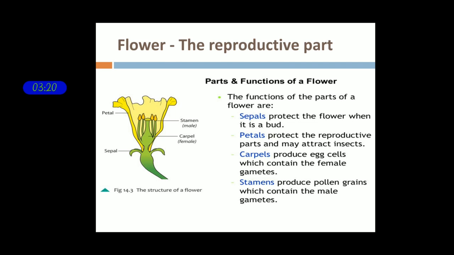Next, carpel. Carpel is known as the female part in the flower. The carpel produces egg cells, and these egg cells act as female gametes. Next, stamens. Stamens are the male part of the flower, and this male part produces male gametes.